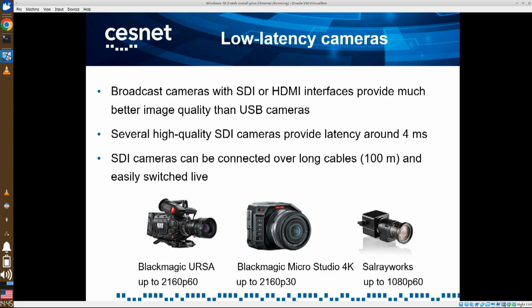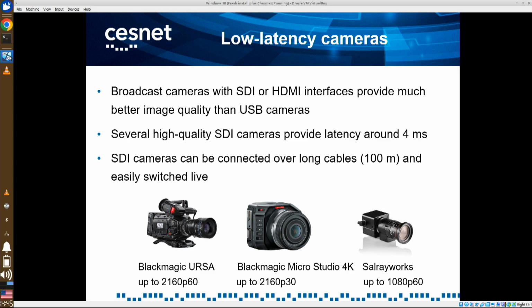Less expensive is Blackmagic Micro Studio camera, up to 4K 30p. And the least expensive is Korean camera Celeray Works, which is HD only, but it has very good picture quality also. So all of them, according to our measurements, it's about 4 milliseconds.